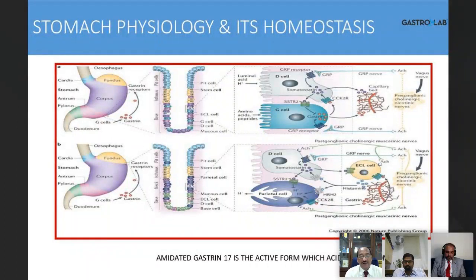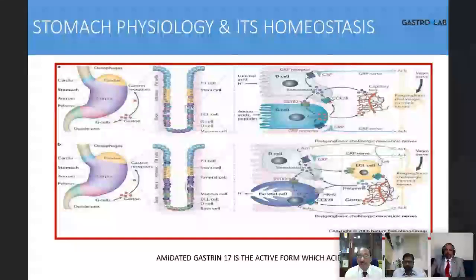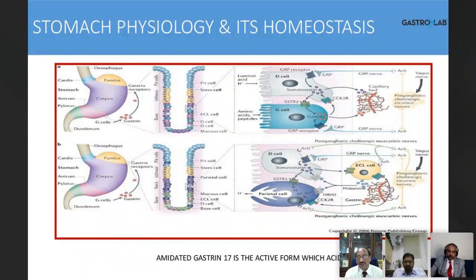The final common pathway is a proton pump, the hydrogen potassium ATPase, which secretes acid, hydrogen ions. It gets stimulated by 4 receptors. 3 receptors are stimulatory, 1 receptor is inhibitory, blocking. The inhibitory one is the somatostatin receptor. Those which stimulate the parietal cell are the acetylcholine, the cholinergic receptor, the gastrin receptor, and the histamine receptor. So there's a feedback loop I'll show you.